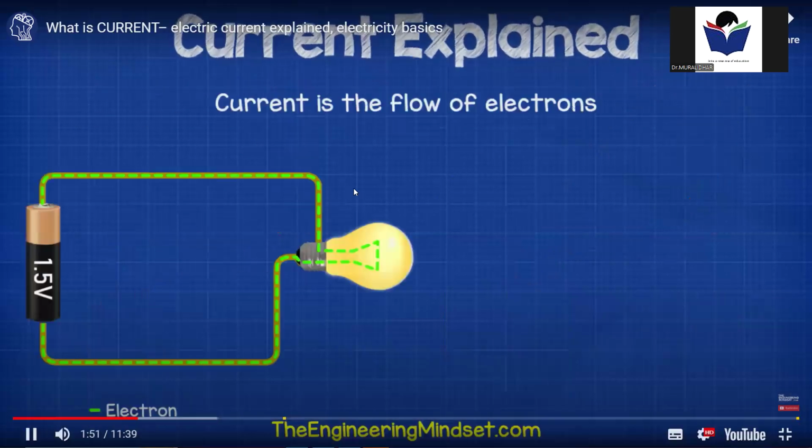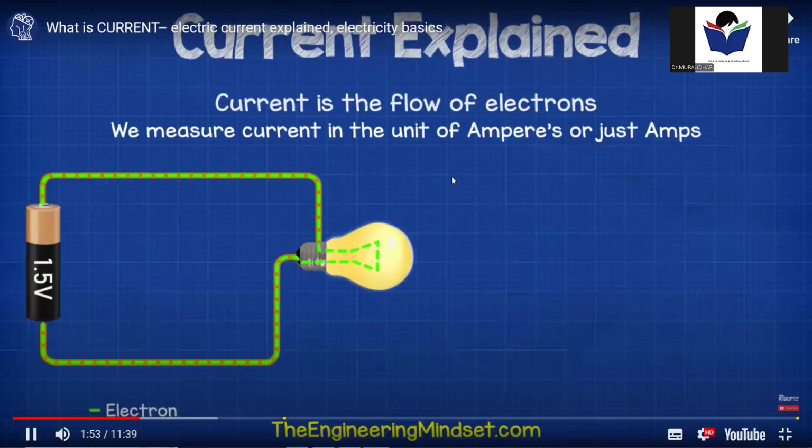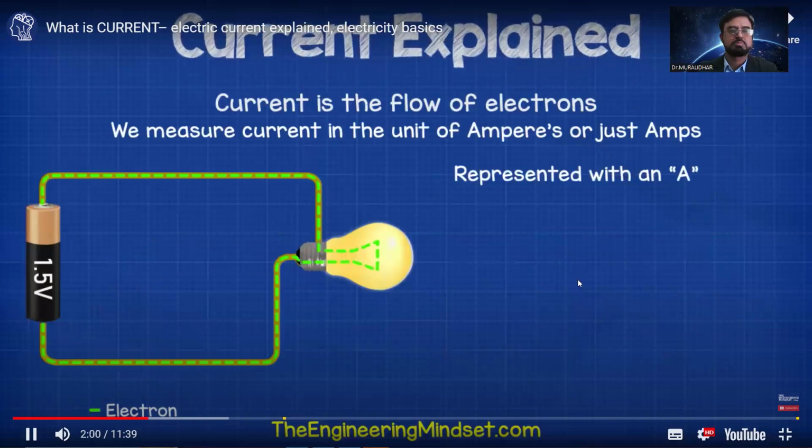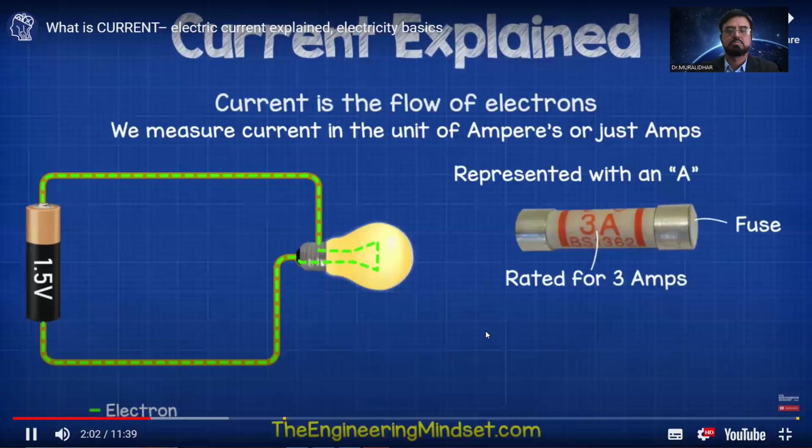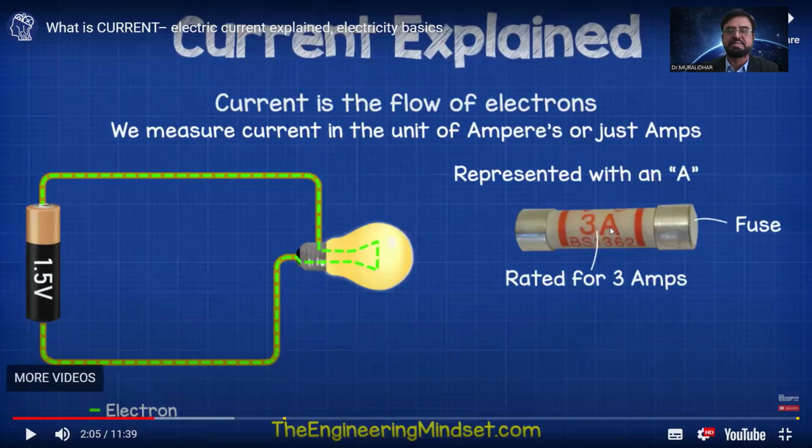We refer to the flow of electrons as current, and we measure this in the unit of amperes, although you'll usually just hear people say amps. This is represented with a capital A. For example, this fuse has a 3 and a capital A, which means it's rated to 3 amps. You can see the representation everywhere. 3A